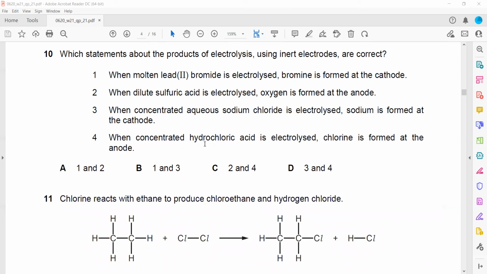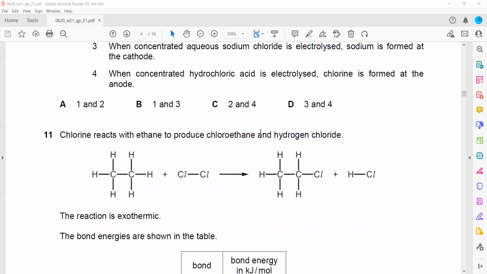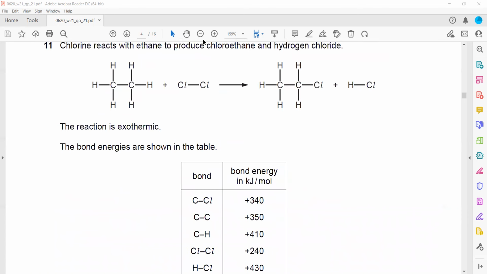And when concentrated sodium chloride is electrolyzed, sodium does not move. Hydrogen is the one that moves.